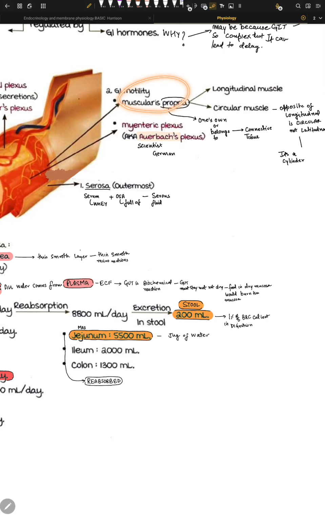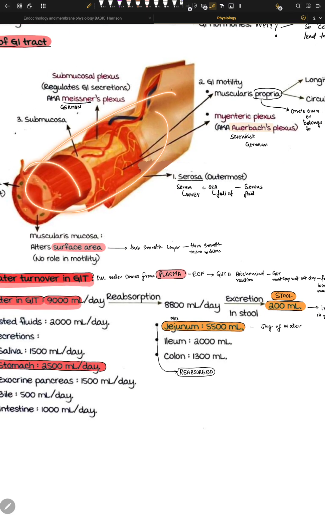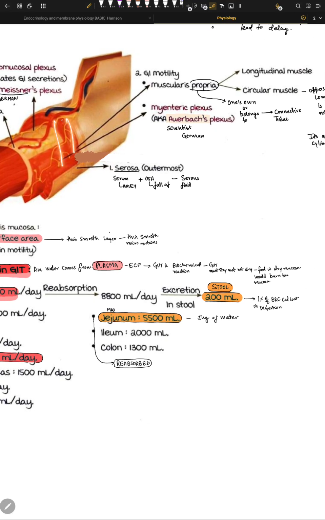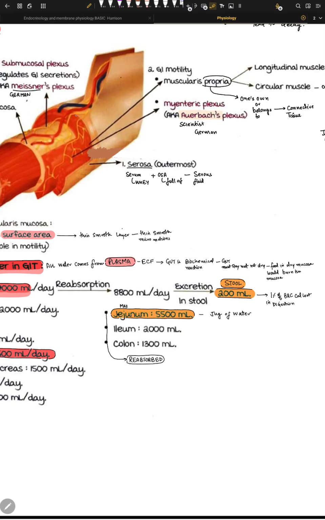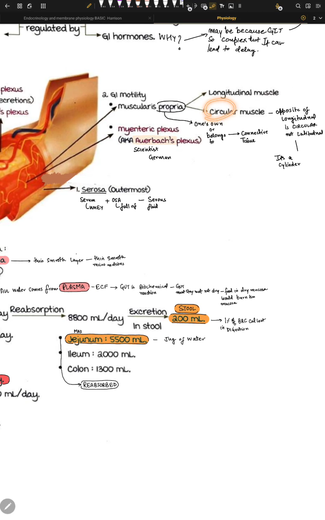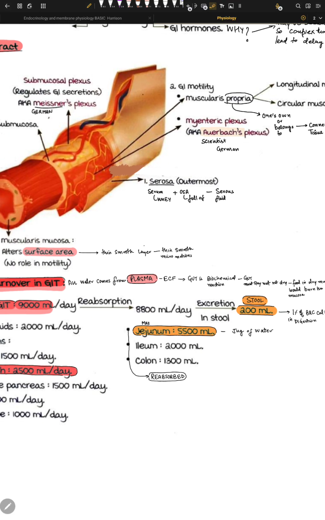The muscularis propria has longitudinal muscles and circular muscles. Why not latitudinal? Longitudinal means they run long, and latitudinal means they run across. This whole GI system is a circular tract, a cylinder, so we can't really have any latitudinal muscles. That's why these latitudinal muscles were later renamed as circular muscles. The opposite of longitudinal is circular, not latitudinal, because it's a cylinder.